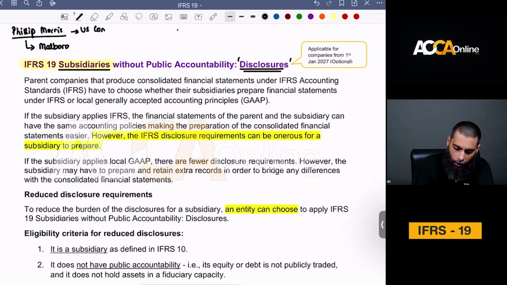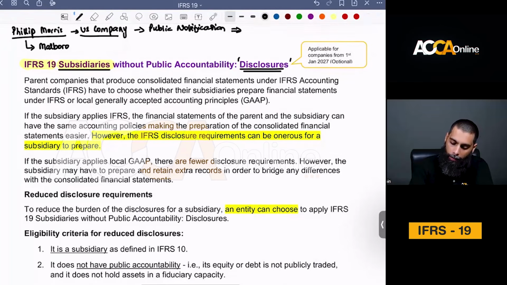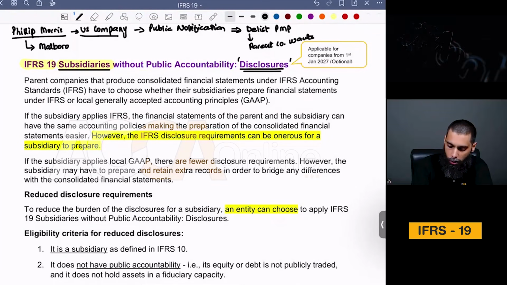Recently I saw a public notification on a stock market website from Philip Morris, a US based company. They sent a public notification to the Pakistan Stock Exchange that they want to delist Philip Morris Pakistan, and the parent company wants to buy all shares.